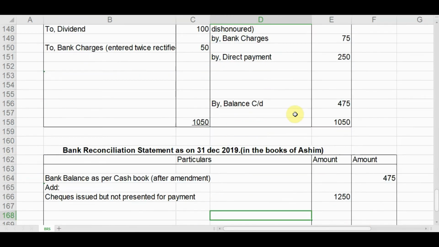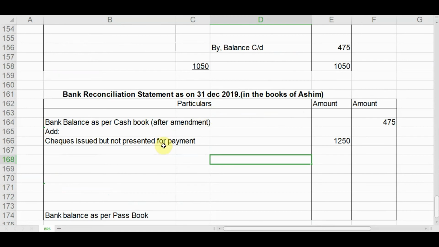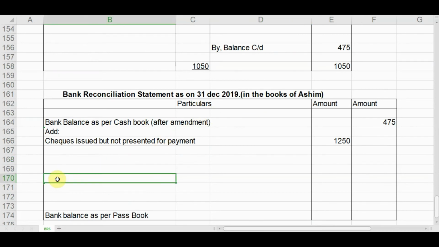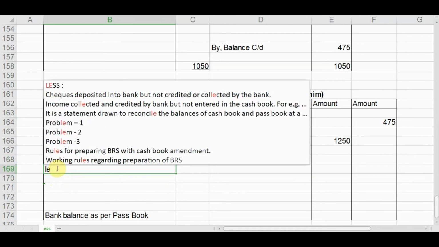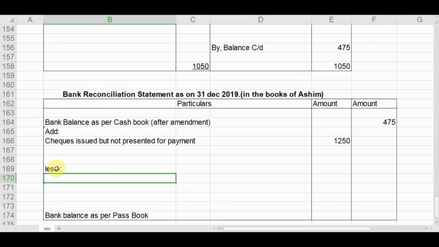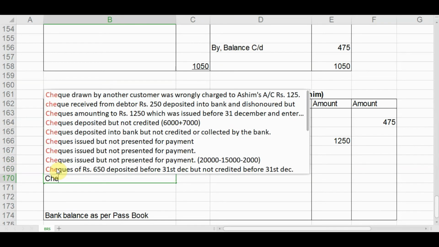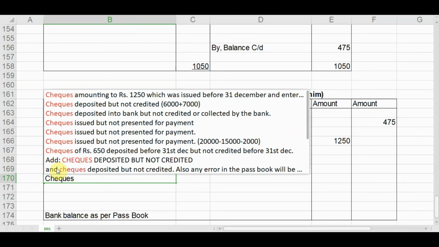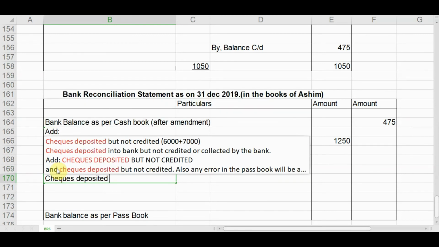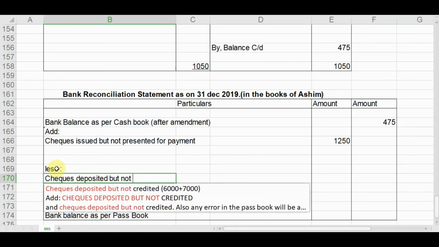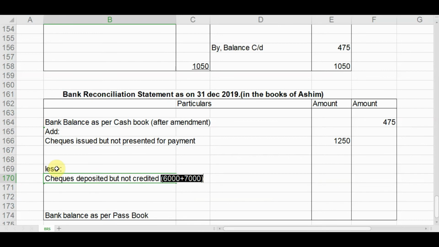As we are preparing BRS with cash book balance, we will deduct this amount, less checks deposited but not credited within 31st December. What is the amount? 650.